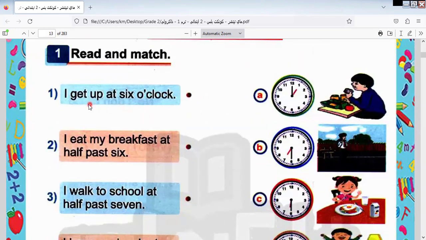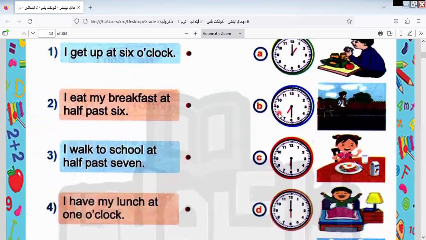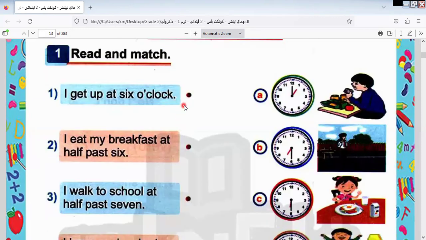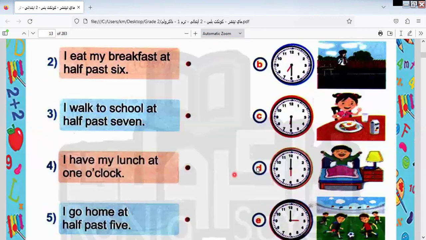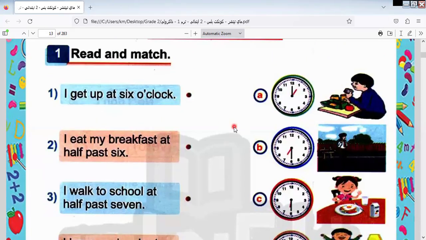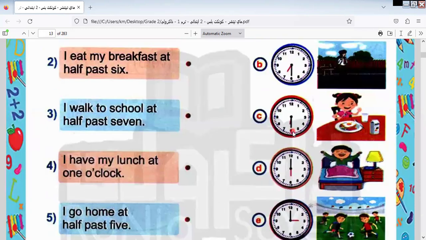Here we have, I get up at 6 o'clock. Which one? Number D. So I match number D with number one. I eat my breakfast at 6:30. Let's look for 6:30. Which one is 6:30? This one. So I match this one with this one.